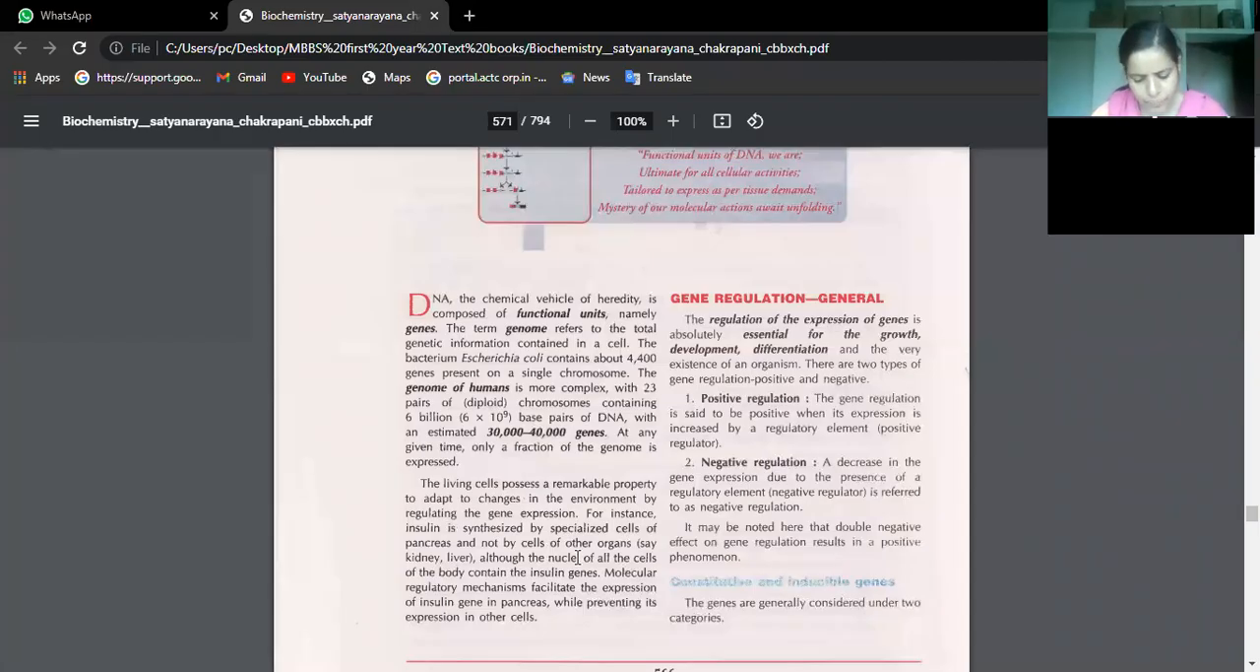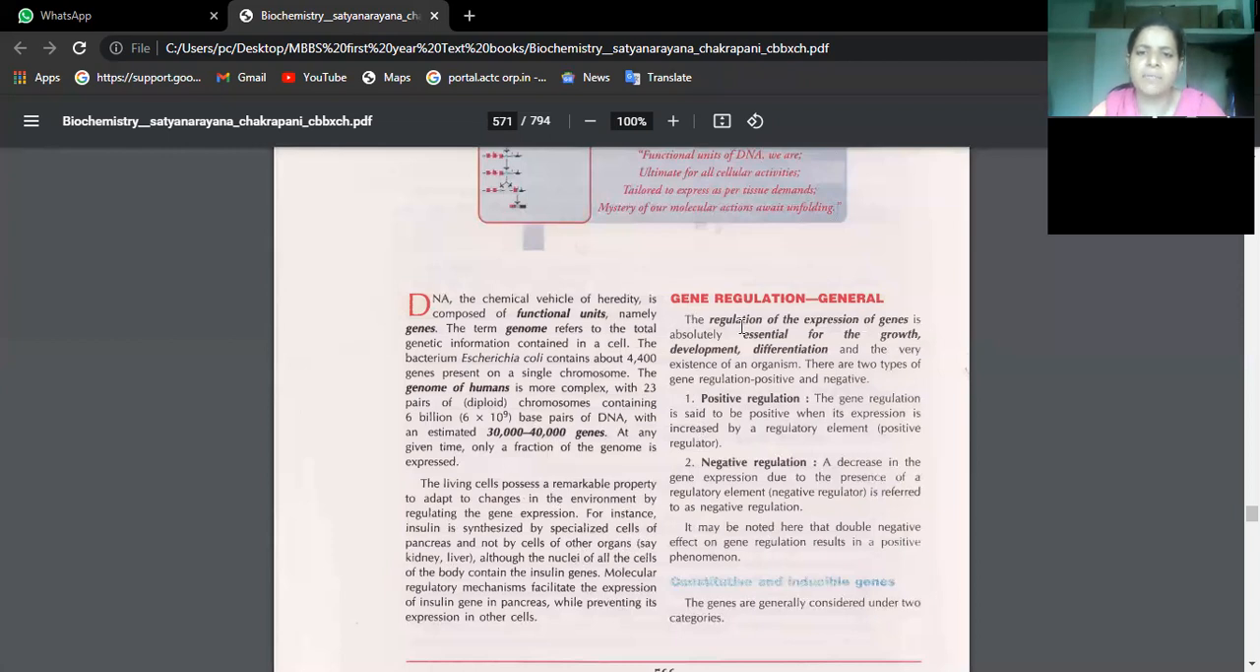All of you, the question is: describe the Lac Operon model of gene expression, isn't it? So that is the question we have. What is this Lac Operon? So gene expression, what is this?